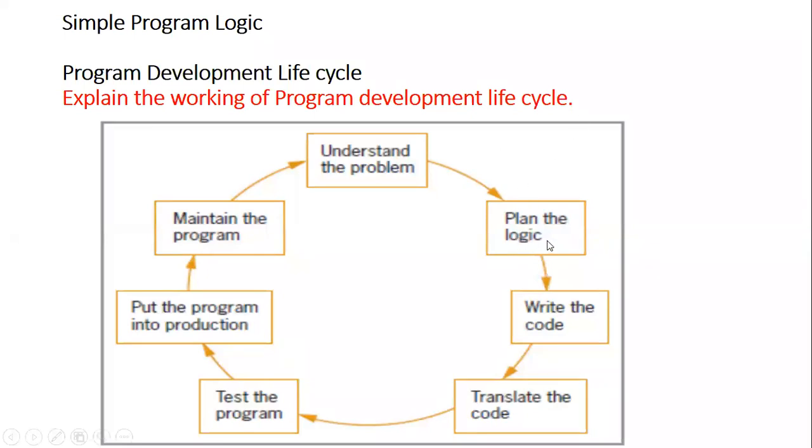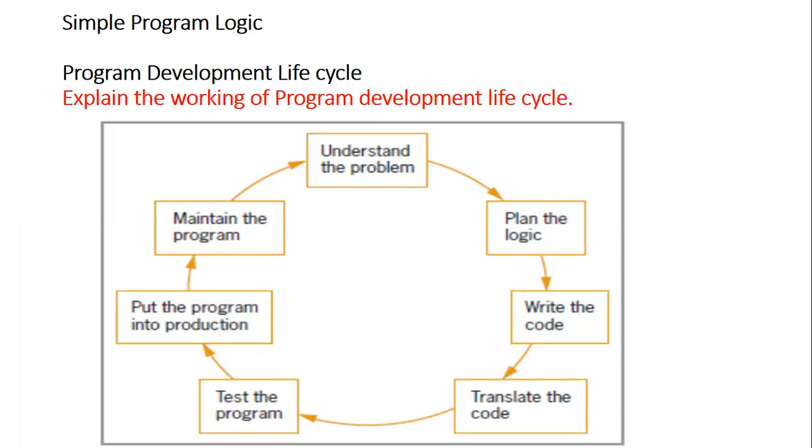Therefore, plan the logic. You need to plan for that particular logical execution. Preparing the logic is the prime activity of the program development lifecycle. Addition of two numbers is simple, just two numbers have to be added. If I tell you average of five numbers, then there is some logic: I need to add five numbers, then divide that addition by five, then I will get the answer, and I need to print it.